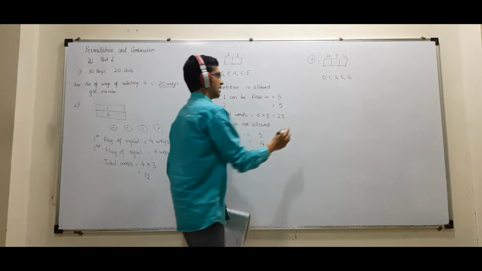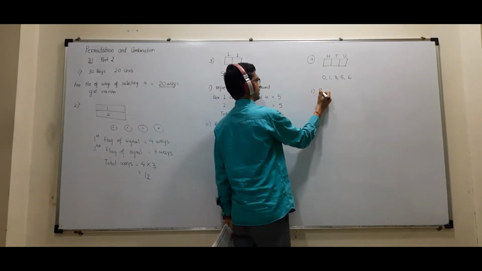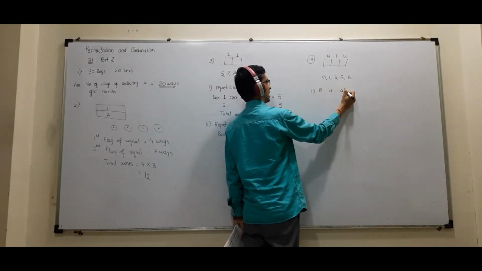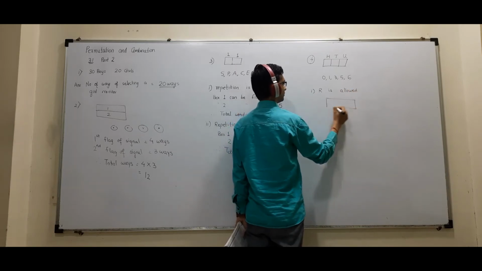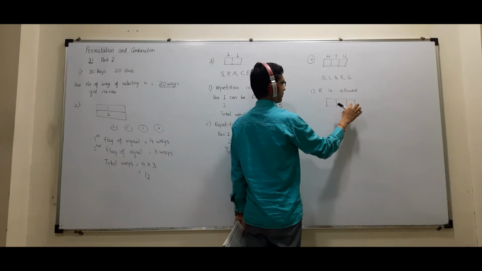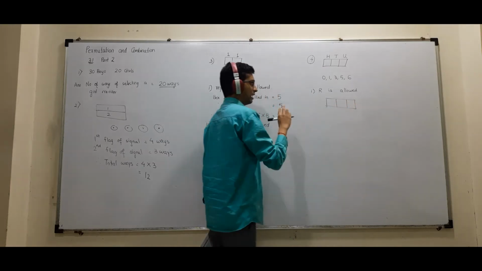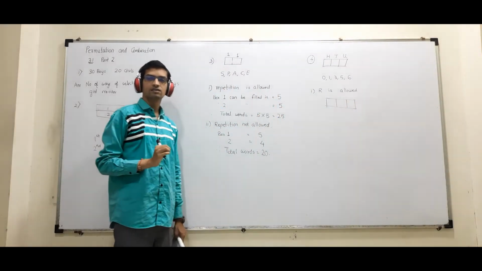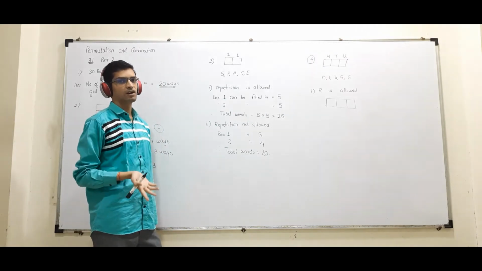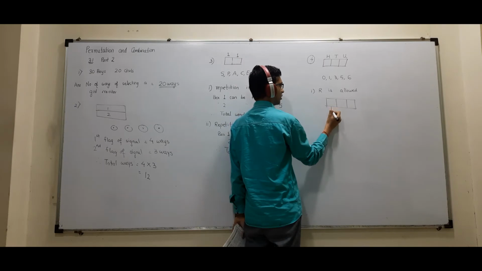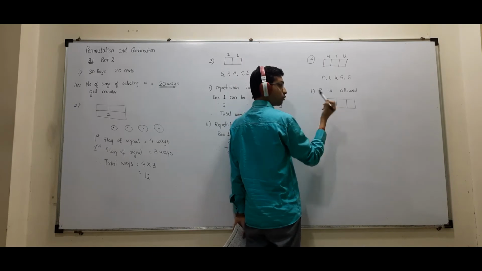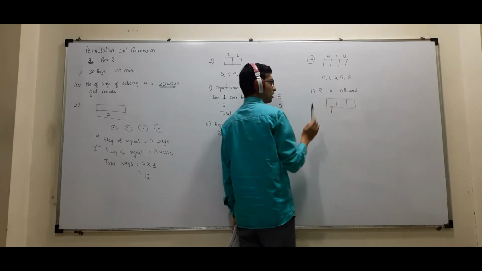First case, repetition is allowed. So see, repetition allowed means here 666 is possible, 111 is possible, 333 is possible, 355 is also possible. Since there is a 0, I will start filling from the hundreds place. No matter what happens, 0 will not come here.